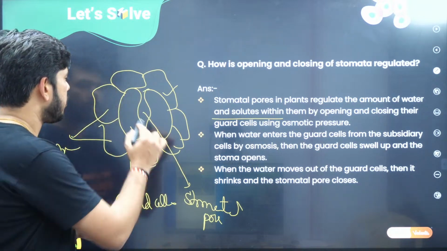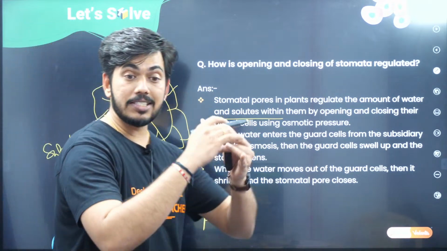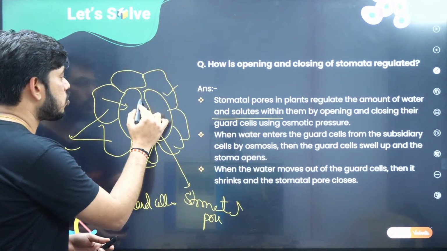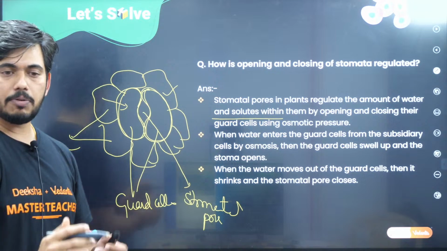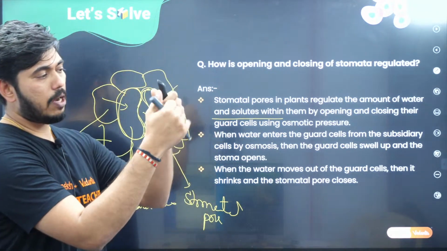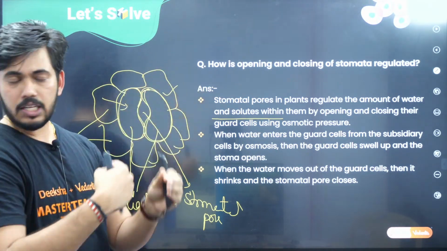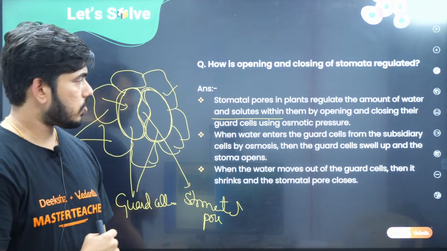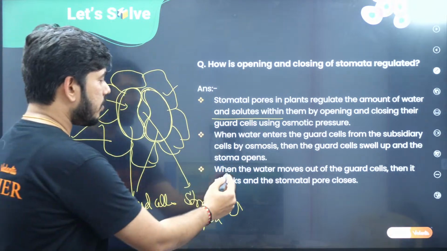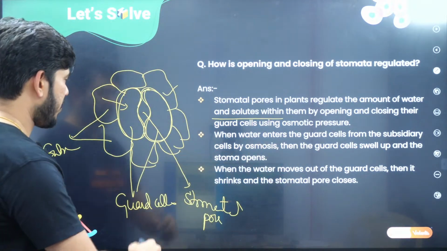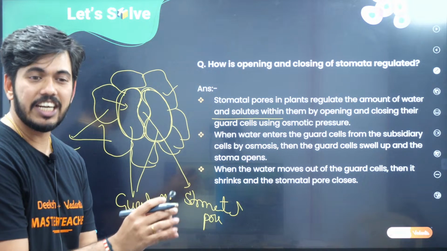Now if you see here, the water enters from the subsidiary cell to the guard cell, and the guard cell swells up. So it will get its original shape, children. The moment it gets the original bean shape, if you consider like this, there will be a formation of the pore. Through that, there will be a movement of water. So that you can remember, opening of the stomata takes place. Now, whenever the water moves out of the guard cell, it will become shrunken. It shrinks.